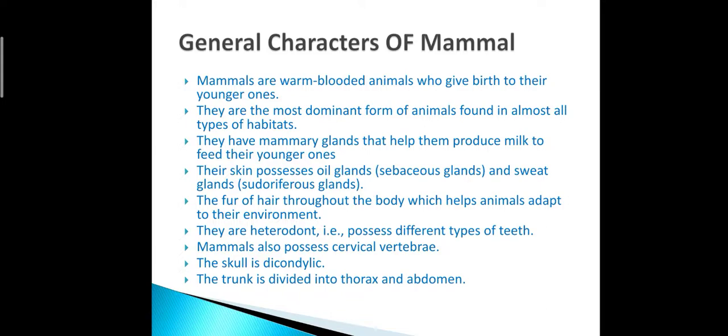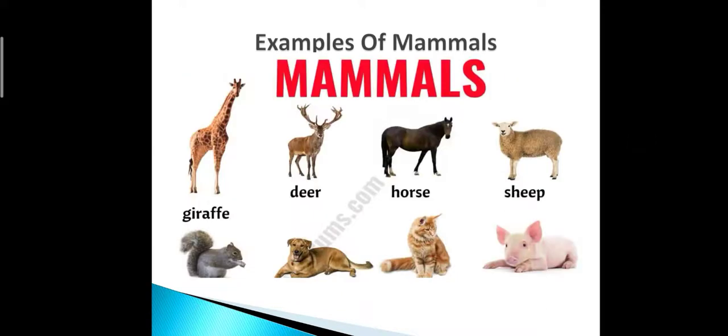Further categories we will discuss in the main course syllabus. There are some examples in the slide you can see: giraffe, deer, horse, sheep, mouse, dog, cat, pig, tiger, Tigris Panthera, right? Human, Homo sapiens sapiens. These are all examples of mammals.